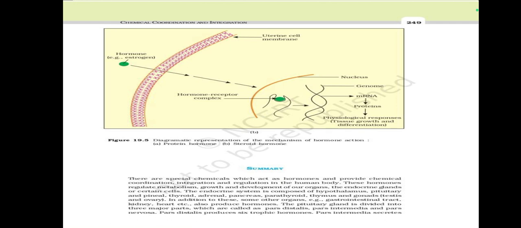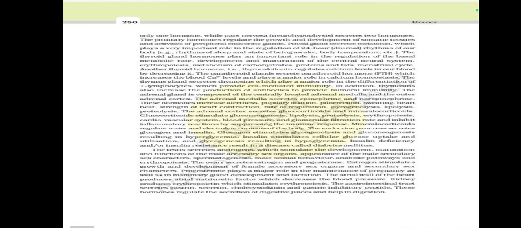The pituitary gland is divided into three major parts, which are called pars distalis, pars intermedia, and pars nervosa. Pars distalis produces six trophic hormones. Pars intermedia secretes only one hormone, while pars nervosa, the neurohypophysis, secretes two hormones. The pituitary hormones regulate the growth and development of somatic tissues and the activities of peripheral endocrine glands.